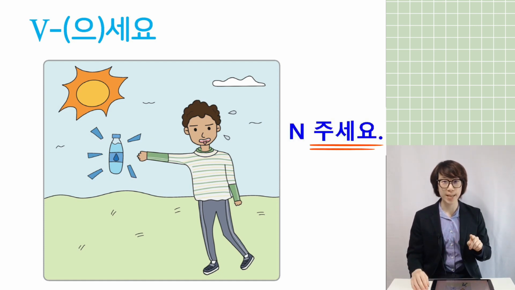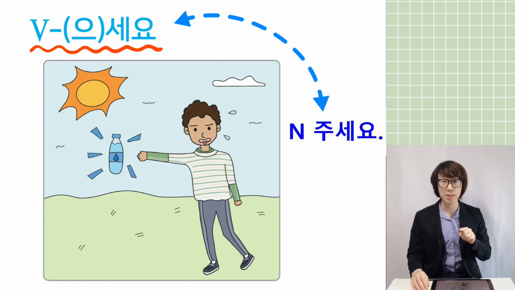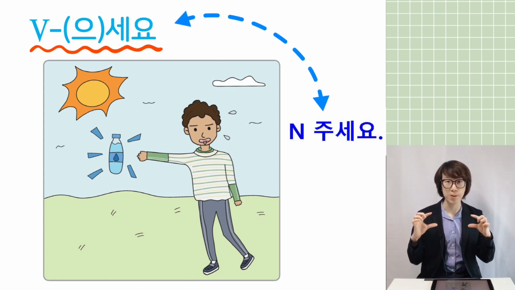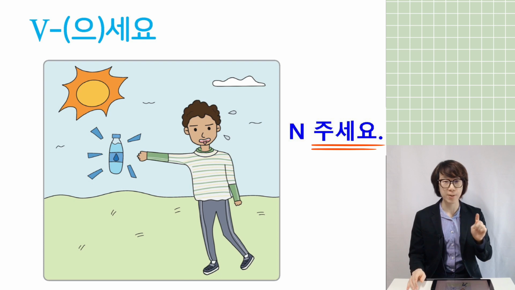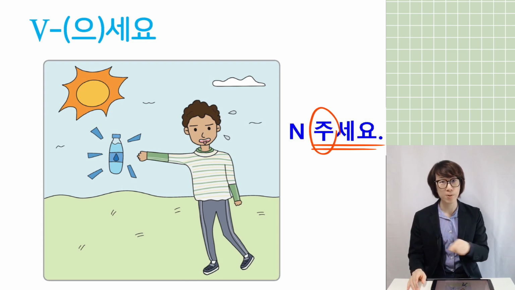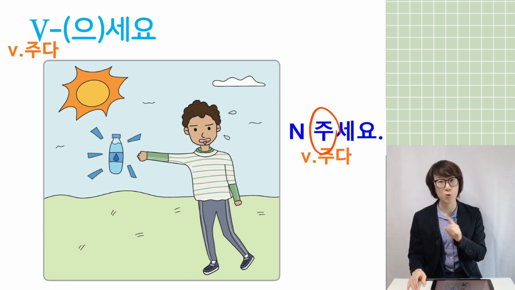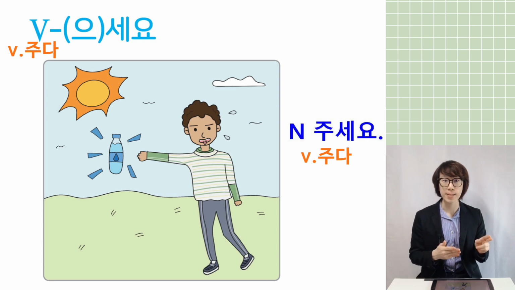That noun 주세요 comes from the verb 으세요, this grammar structure. So 주세요's original verb is 주다, to give something to someone. So basically when you say 주세요, it's to me, for me, please give me something.